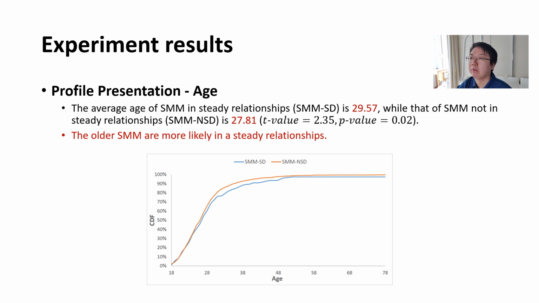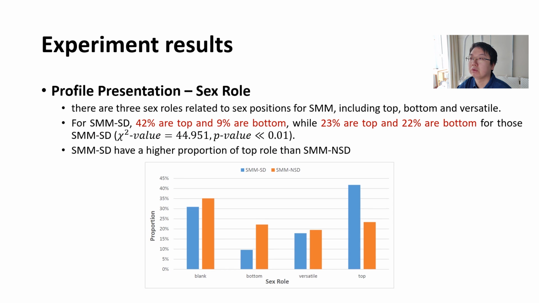We found that the average age of sex-married women in a static relationship is larger than that of sex-married women not in a static relationship. This difference is verified by t-test, so we can say that older sex-married women are more likely to be in a static relationship. There are three sexual roles for sex-married women.